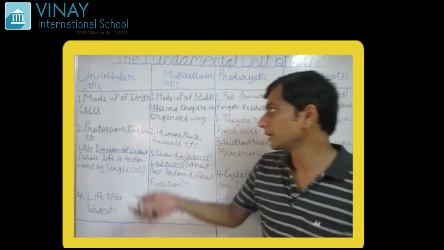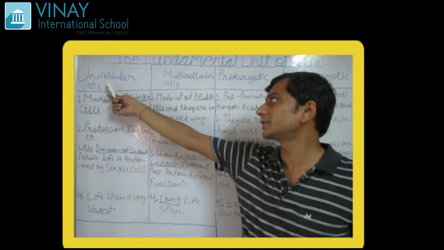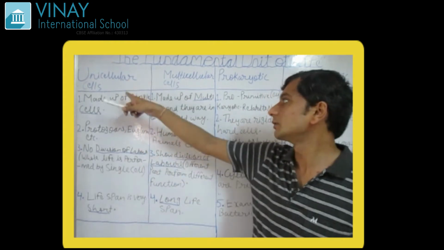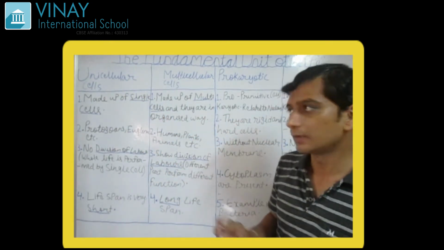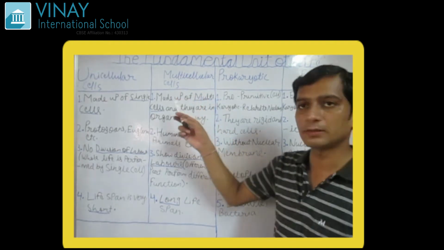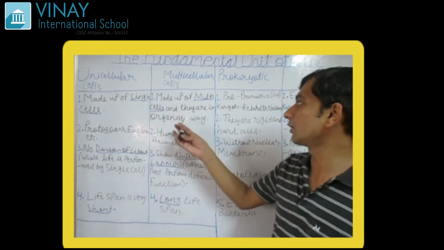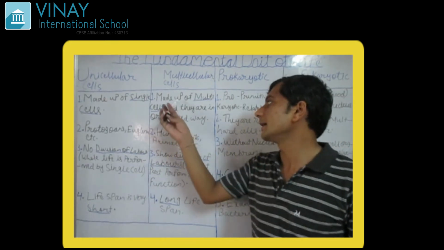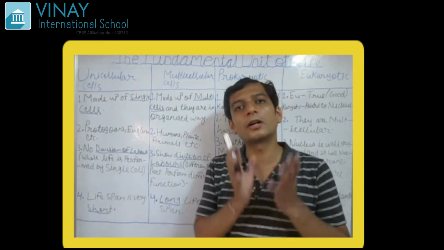What are they? See, unicellular, as the word suggests, uni means one. So unicellular means made up of one or single cell. Okay. What is multicellular? Multi, you all know, multi means many. So they are made up of many cells, and they are present in a well organized way.